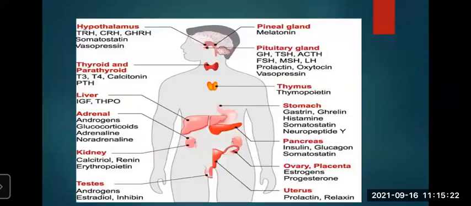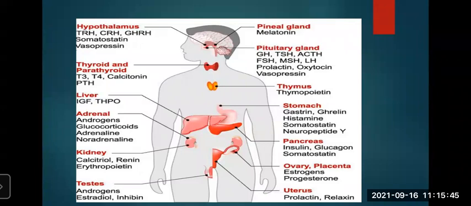Let us proceed. We know that the hypothalamus, pituitary gland, thyroid gland, parathyroid gland, pancreas, adrenal gland, ovary, testes and thymus are all glands. Now we will learn about the hormones they secrete, and their location and their functions.